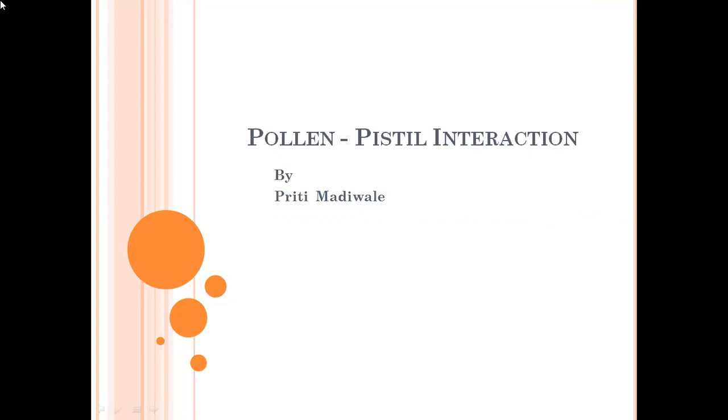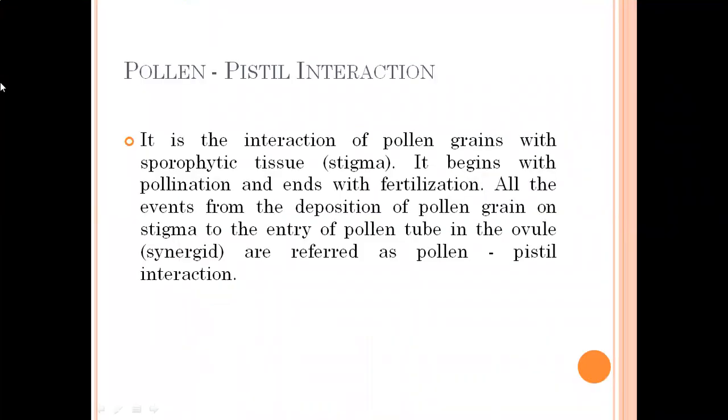Good morning, students. Today's topic is pollen-pistil interaction. What is pollen? Pollen is pollen grain and pistil is the gynoecium. Pollen-pistil interaction means what happens after the deposition of pollen grain on the stigma. Here is the definition.